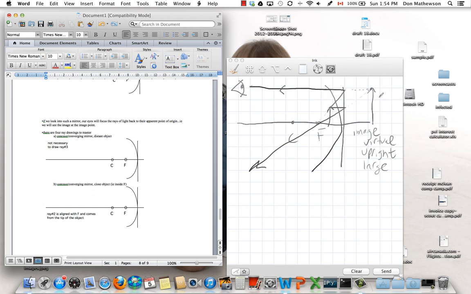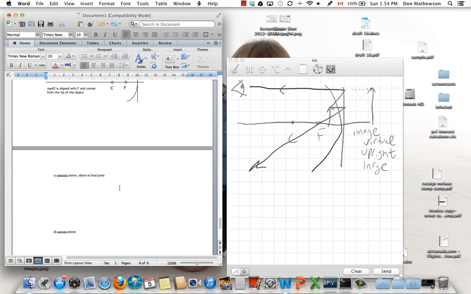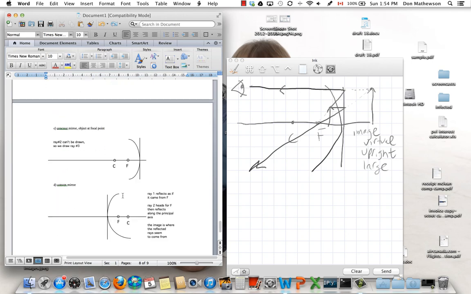So the same two rays give us quite different behavior when the object is inside the focal length. And you'll have to keep that straight. Okay, that's the second diagram. As we see here, this second ray is aligned with the focal point, comes past the tip of the object, and then reflects parallel to the principal axis. Okay, two more drawings.